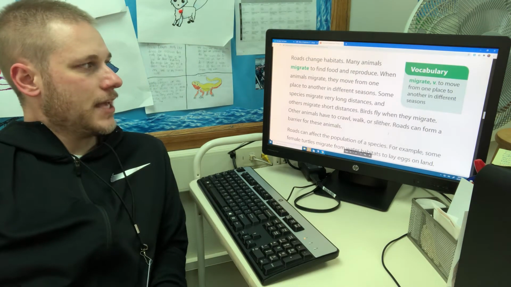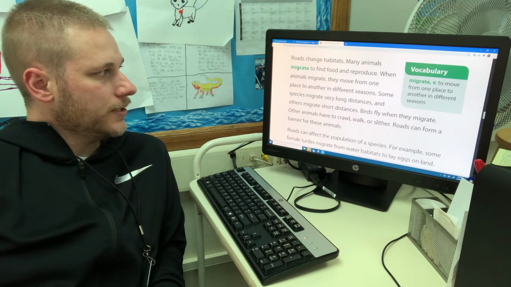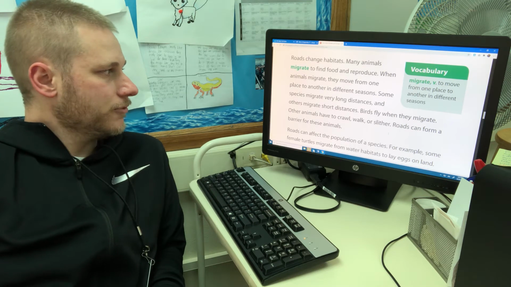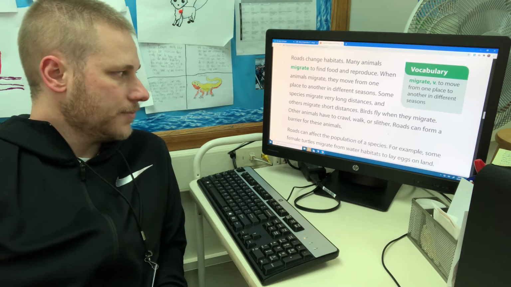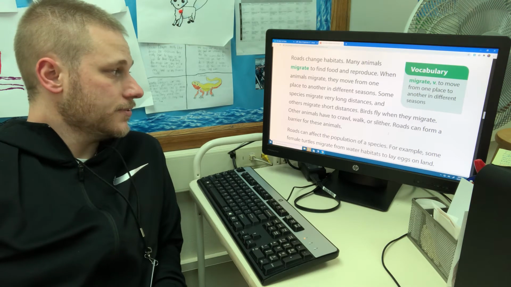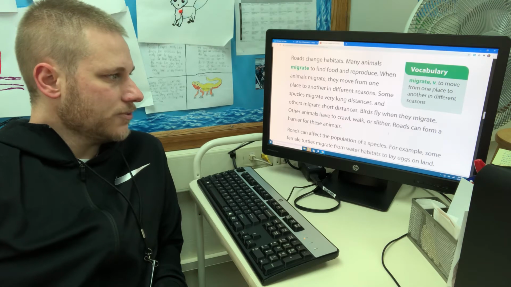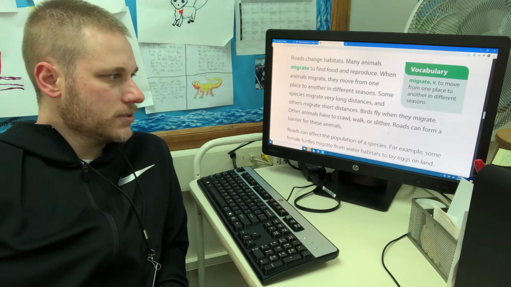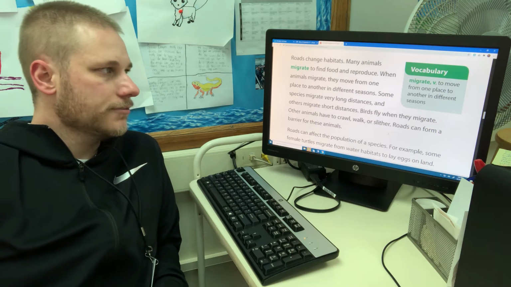Roads change habitats. Many animals migrate to find food and reproduce. They move from one place to another in different seasons. Some species migrate very long distances and others migrate short distances. Birds fly when they migrate. Other animals have to crawl, walk, or slither. Roads can form a barrier for these animals.